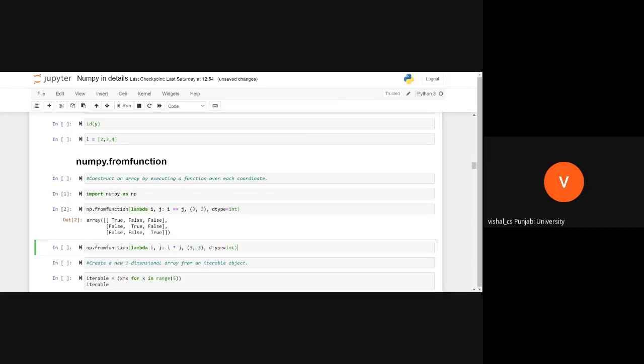You can see the second function I have defined. Tell me what will be the output of this. What will this function do? Please don't run this notebook without thinking. Tell me.